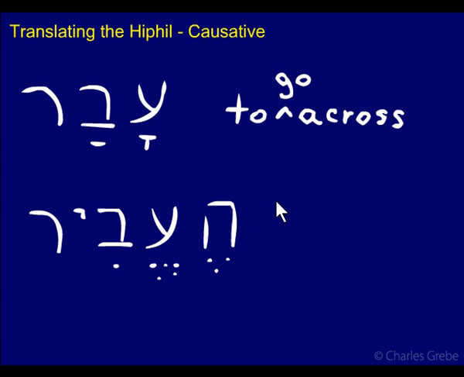This means to bring across, to cause to go across. So to bring across, or to take across, or to lead across, send across, whatever. Number of different possibilities. But cause to go across. So avar, he'evir. The Hiphil is the causative of this. This is to go across. This is to bring across.